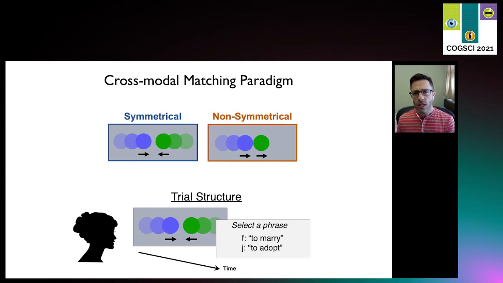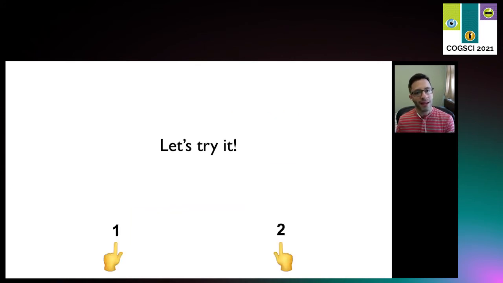Crucially, the predicates were not semantically related to the visual stimulus in any direct way, apart from the property of symmetry. But the logic is, if there's a correspondence between visual and linguistic symmetry in the mind, then we expect people to match symmetrical predicates with symmetrical visual stimuli. So marry would be chosen here because it matches the symmetry of the collision. Now let's try it ourselves. Watch each event and then decide which phrase is the best fit, 1 or 2, and type your responses in the chat window, if there is one.